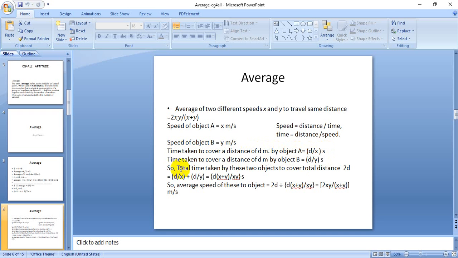So total time taken by these two objects to cover total distance d plus d, which is 2d, is equal to d by x plus d by y, which is d into x plus y by xy second. So average speed of these two objects is equal to 2d by d into x plus y by xy, which is equal to 2xy by x plus y meter per second.